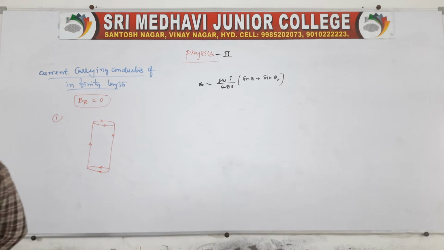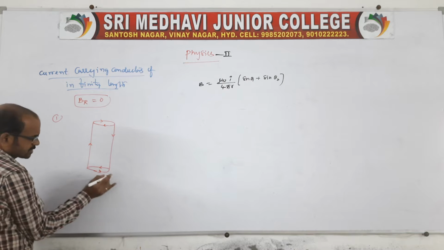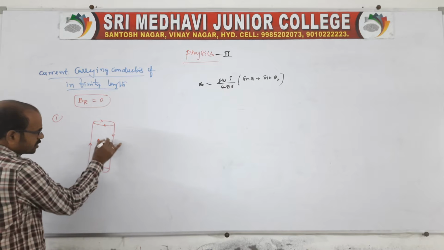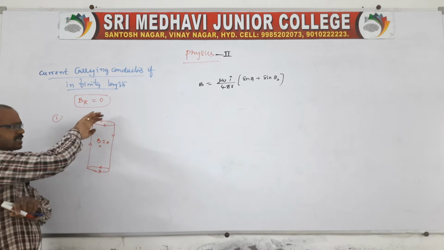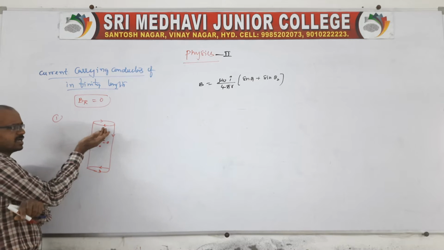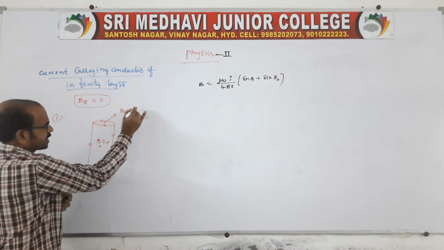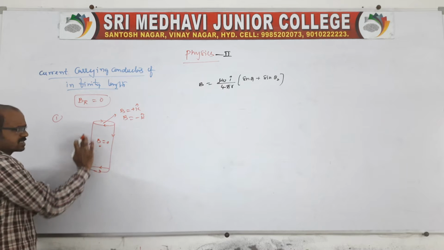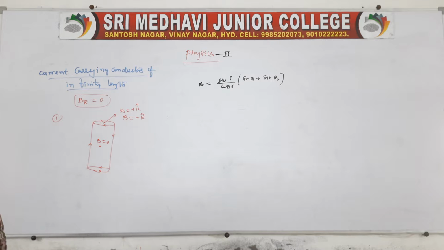See, here due to this there will be a current which is in the opposite direction. You take it as opposite. See, equal and opposites are cancelled, so the net induction B is 0, because this field will be cancelled. Let us say one circular coil is clockwise and the other is anti-clockwise, so both will give plus B k cap and minus B k cap, which will be cancelled. Here also same, one is clockwise, one is anti-clockwise, so the net induction will be 0. Some special cases I am telling.